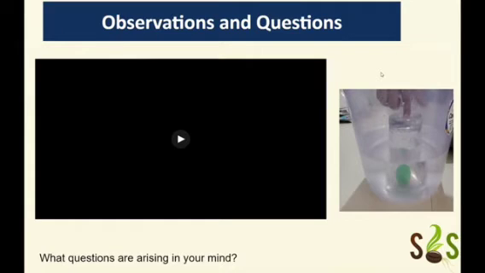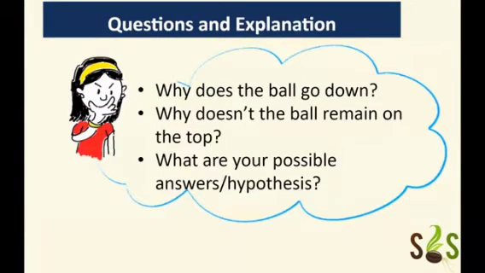Now, what questions are arising in your mind? Think about it, write down. You can pause. Yeah, one question might be how did the ball become a block? That is just a side note. On a lighter note, we have used a block in place of a ball to show that we can use any floating object. But there are many other questions which might be arising in your mind, like why does the ball go down? Why doesn't the ball remain on the top?